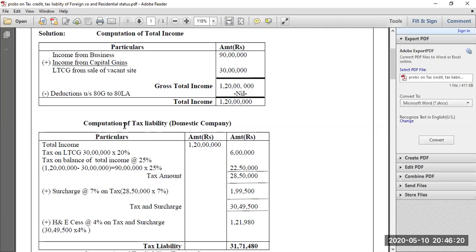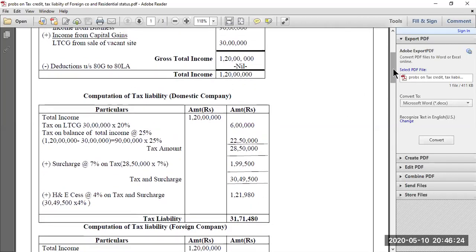Now we have to find out the tax liability if the company is a domestic company. Now let us start with total income. So how do you compute tax liability? You have to record total income, which is 1.2 crore or 120 lakhs. Then tax on LTCG. Whenever you have long-term or short-term capital gains, it has to be taxed at a separate rate. So first we will compute tax on long-term capital gain. Long-term capital gain is 30 lakhs, and long-term capital gains will be taxed at the rate of 20%. So 30 lakhs into 20% will be 6 lakh rupees.